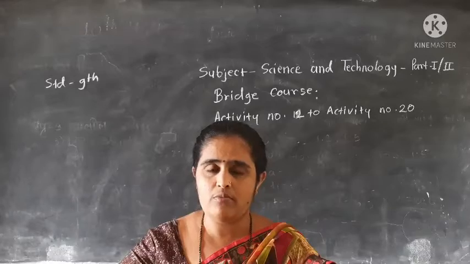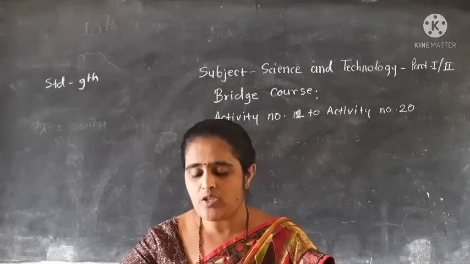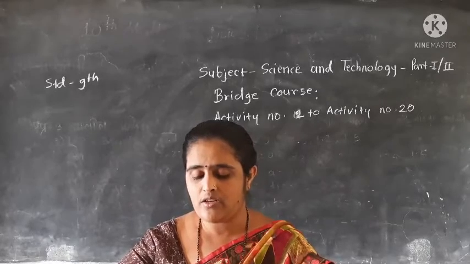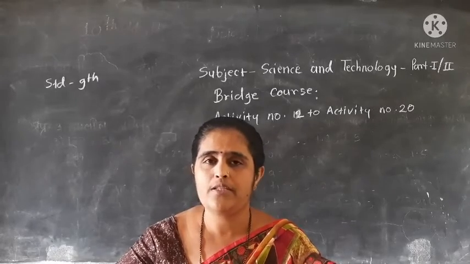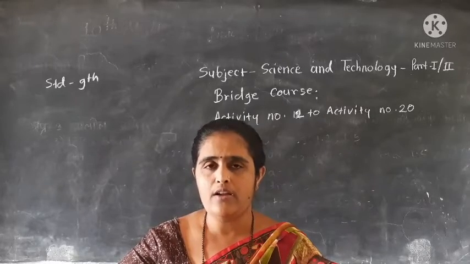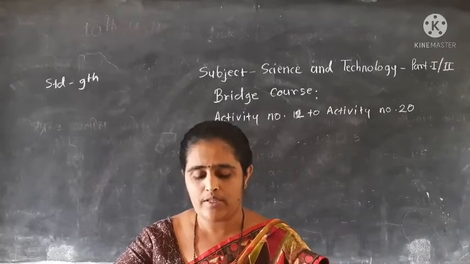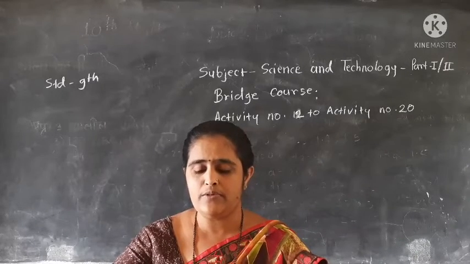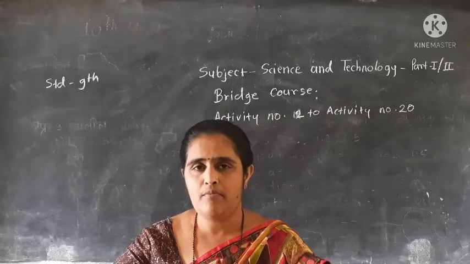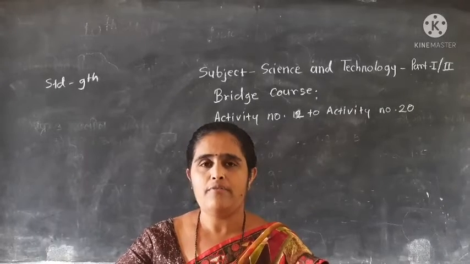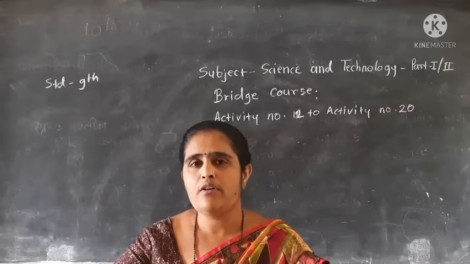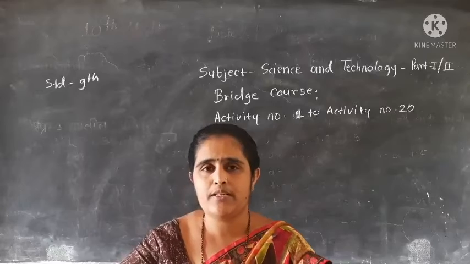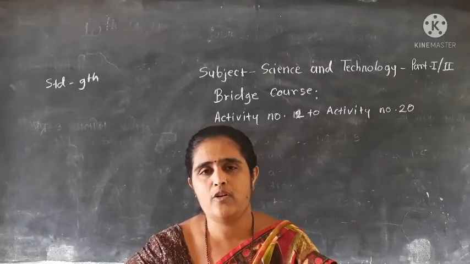Then come to question number 15. Write the laws of reflection of light. In the laws of reflection of light, the angle of incidence, normal and angle of reflection are involved. The normal, angle of reflection and angle of incidence are present in the same plane. Then the angle of incidence is equal to the angle of reflection. The angle of incidence and angle of reflection are on opposite sides of the normal.